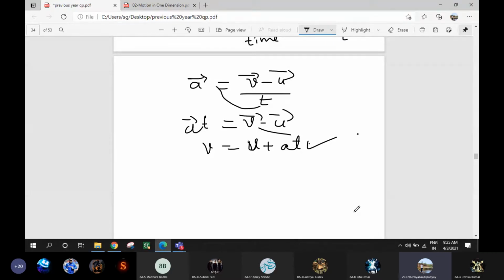Now you tell me, if the initial velocity is smaller than final velocity, if the initial velocity is less than final velocity, acceleration will be positive or negative?